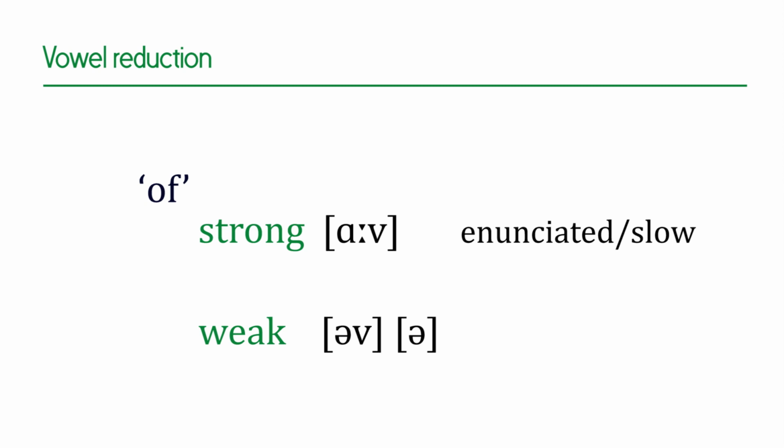But in rapid speech, you don't pronounce it that way. The faster you speak, the more you reduce it, and if you speak even faster, you might even drop the consonant. So you need to familiarize yourself with the weak forms in order to speak English fast and naturally.